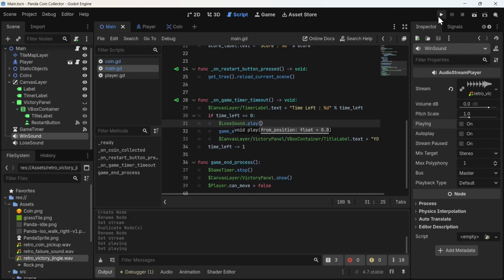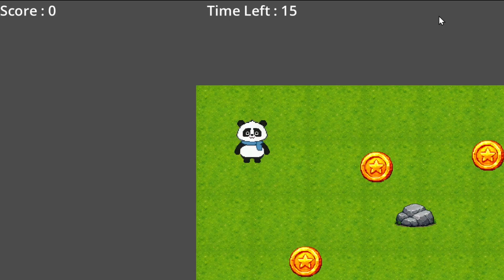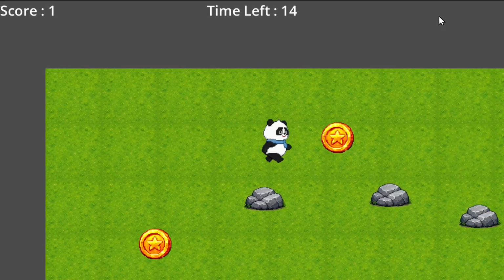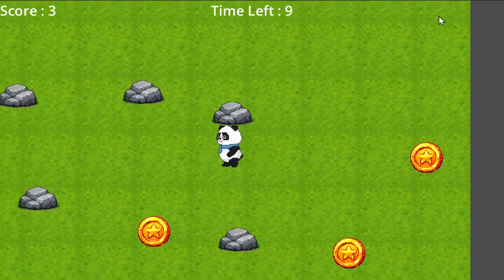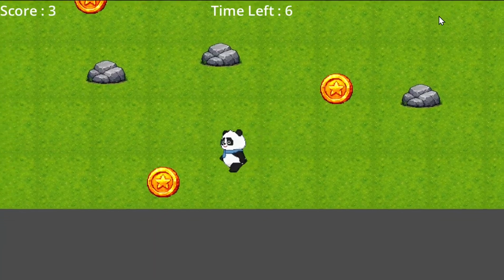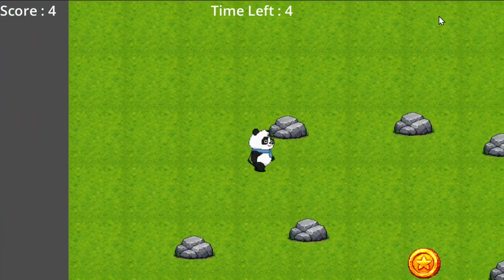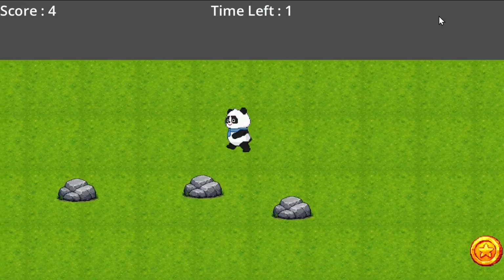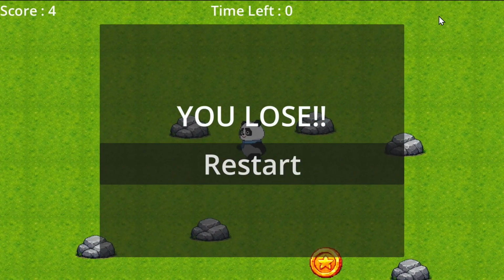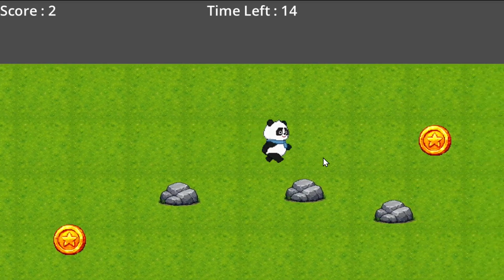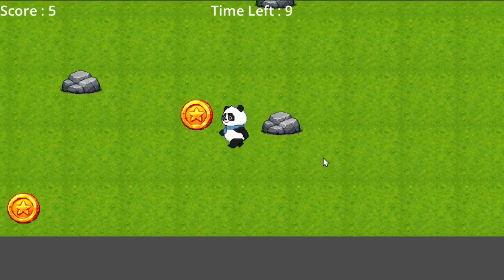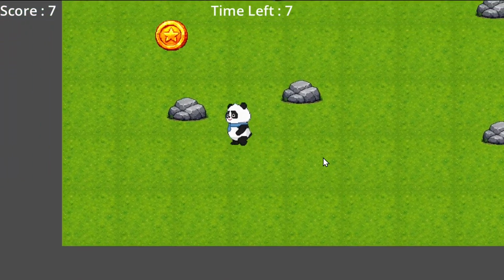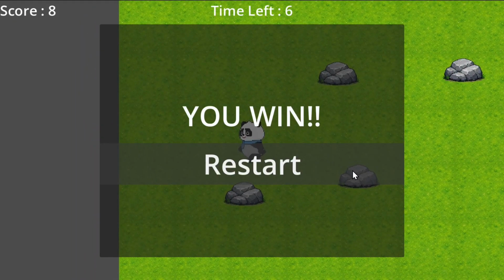Once this is set up, I can just go ahead and play my scene. For the first attempt, I would try to just lose. Let's just roam around here with no purpose at all. And I lost and the lose sound played. Now if I try to win this, I would go ahead and collect all the coins. One more to go, and victory jingle plays.